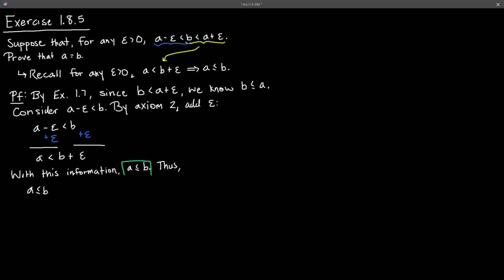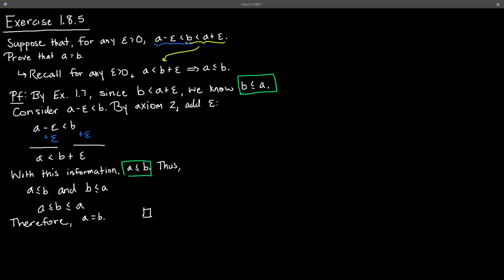We have this fact, and we also have this fact. So we know that a is less than or equal to b, and b is less than or equal to a. And we can just chain these together. And if b is between a and a, they must be equal. So therefore, a equals b. And that is it for that proof.